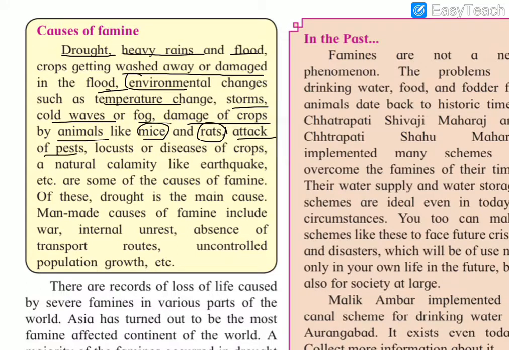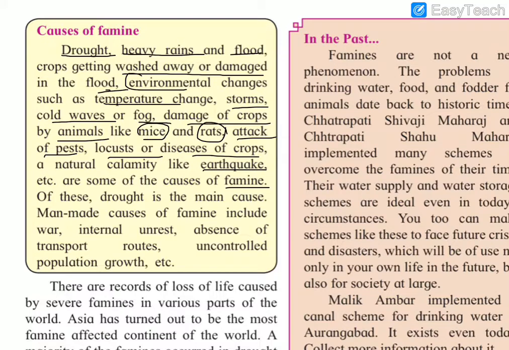Attack of pests, locusts and disease of crops. Locusts are a kind of insect that attack in a group or gang. These insects attack the food grain and crops. Diseases of crops, and natural calamities like earthquakes are the causes of famine. These are the natural causes of famine.